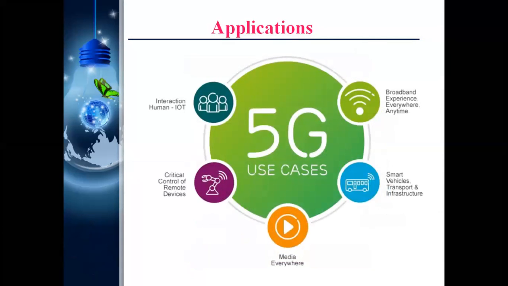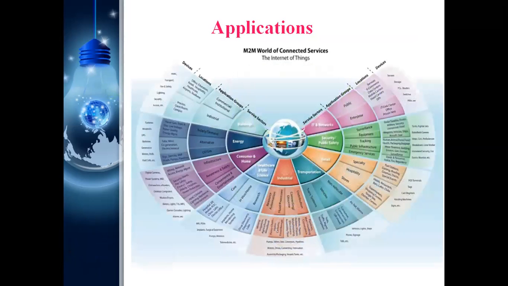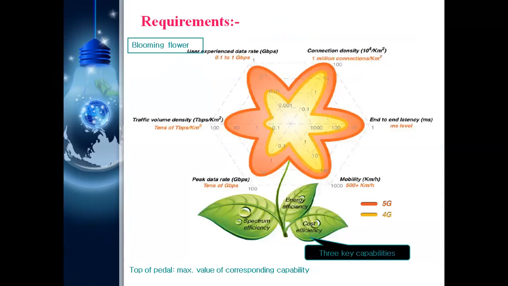What are the 5G requirements? There are many things. You can apply 5G in broadband areas, small vehicles, collision avoidance, and transportation, and medical wear, and critical control of remote devices, and the internet. Many things will happen, so we use this technology in this case also. And the third one is IoT devices. IoT devices have entered many fields, as shown in a circular manner. Now, what are the requirements of this?